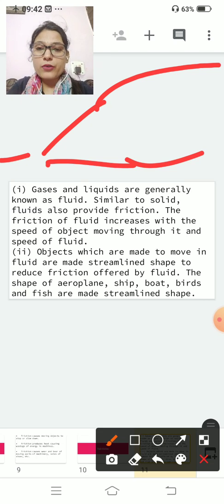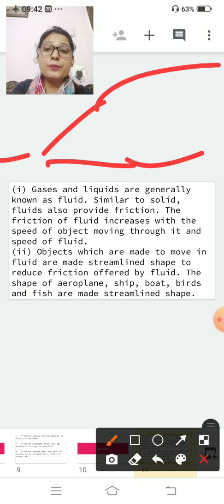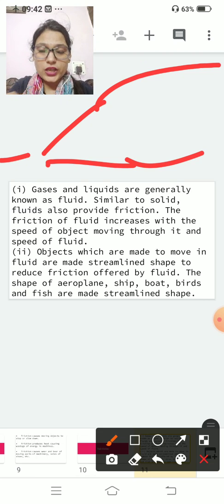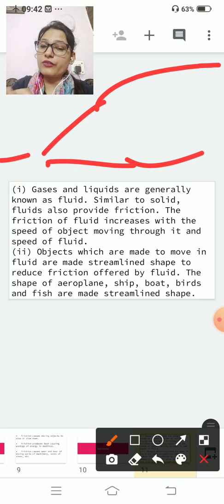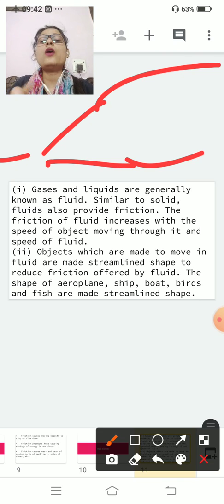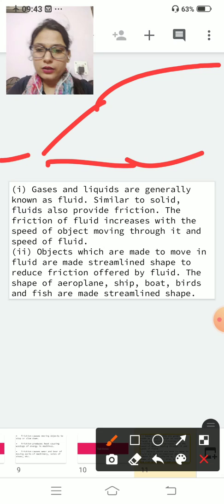The shapes of aeroplanes, ships, boats, birds and fish are streamlined. Now you understand why these are all streamlined: the streamlined shape decreases the friction, and if it decreases the friction, it is easy to move on the water surface. Clear?